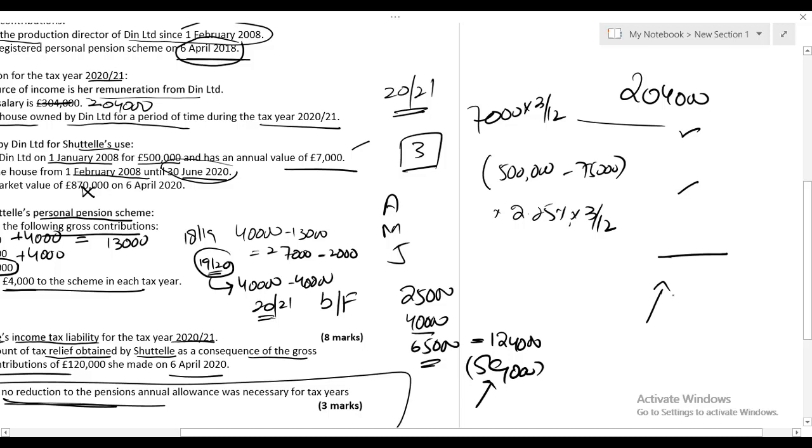Just let me use a calculator. Then I'll be solving this properly on Excel as well, don't worry. So the basic benefit is 1,750. Let me check what the additional benefit is. The additional benefit is 2,391. So altogether, let me check what the employment income is. Mashallah, she's earning a lot. It is 208,141. This is her employment income.